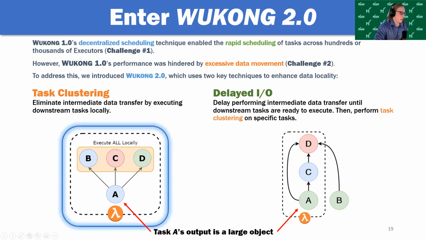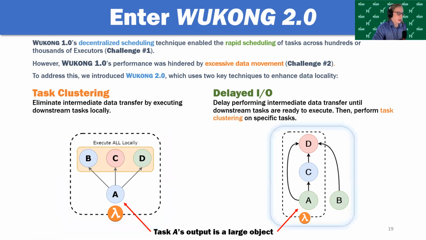So looking at the diagram on the left, let's say task A's output is large, meaning we would like to avoid transferring its data over the network if at all possible, because it will be an expensive operation. What we can do instead of writing A's data to intermediate storage is cluster tasks B, C, and D onto the same executor that executed A. In doing so, we avoid the write operation of A's data and the 3 read operations that B, C, and D would have had to perform, or at least 2 if A executed one of them locally, like it normally does.